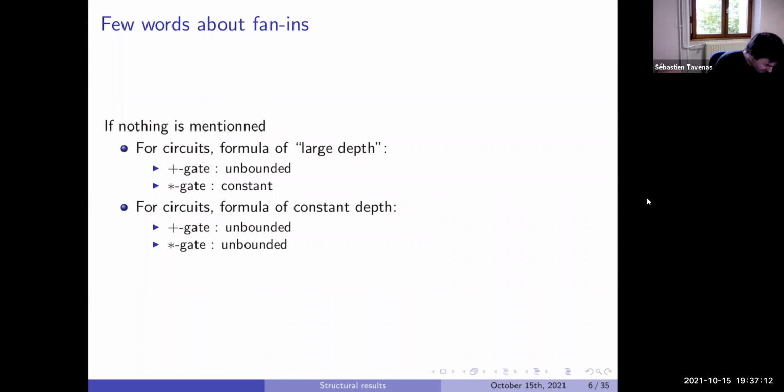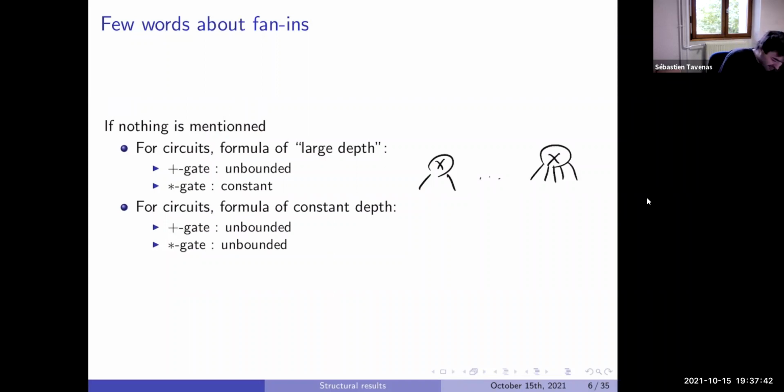What is often quite easy to use is that for plus gates we allow unbounded fan-in, and for multiplication gates we need a constant fan-in. In general we can imagine 2, meaning most of the time multiplication with 2 inputs. We'll see in this talk several times that 5 is quite useful. We'll see why.